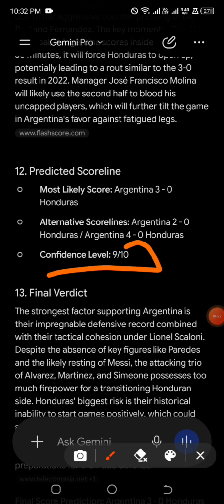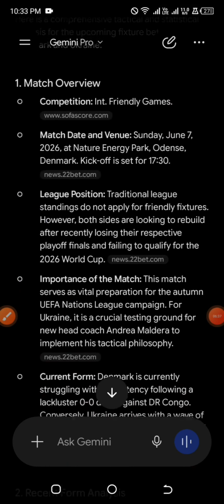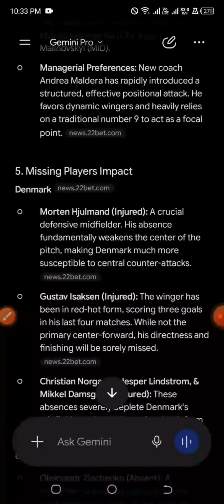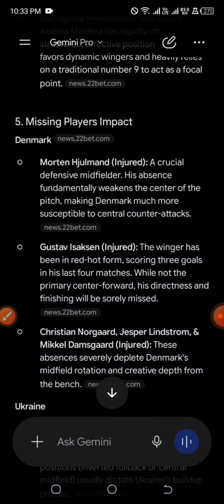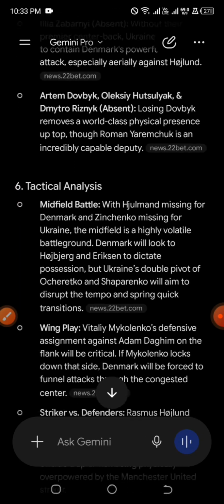Perfect. So I have another game on the list, another fixture. That is the match between Denmark and Ukraine. These are international friendly games that we should not really take seriously, so we should not rely on who will actually win this match. If you want to read through, you can read most of this information and enjoy yourself.